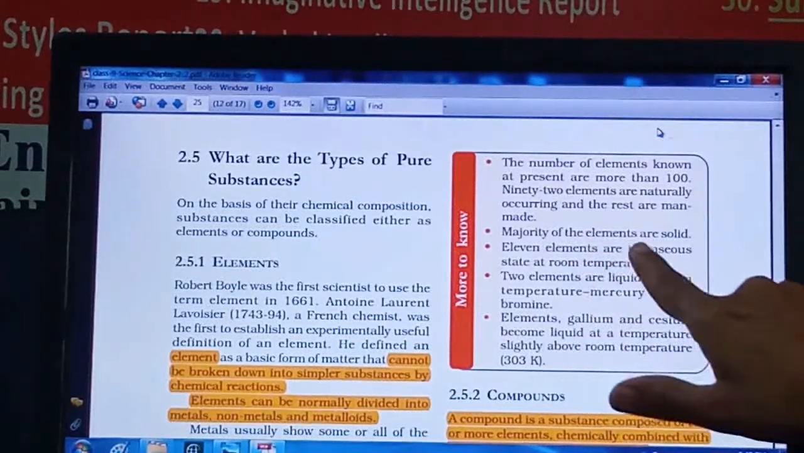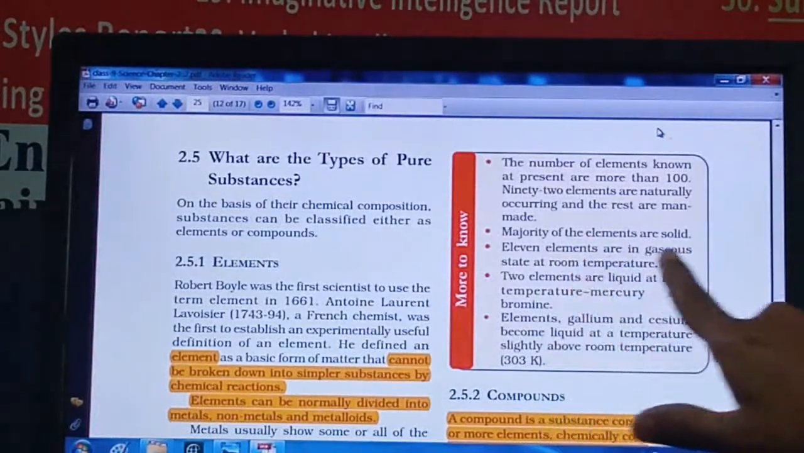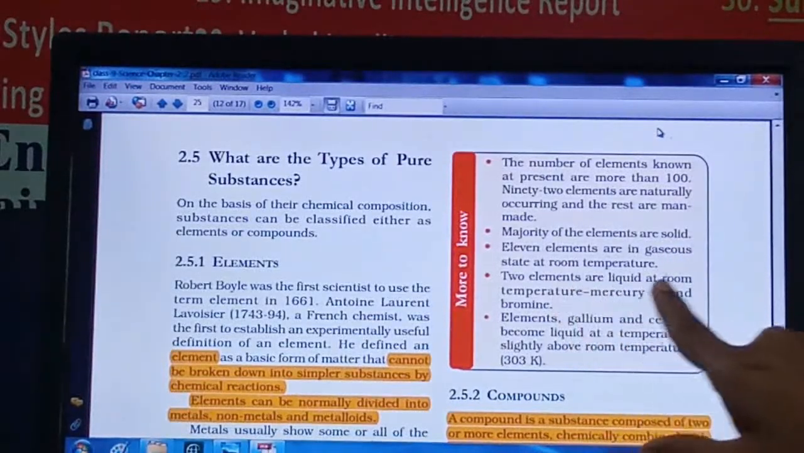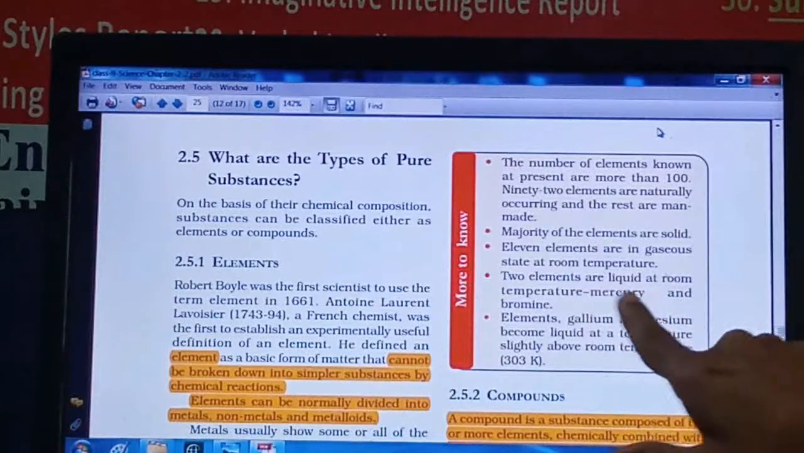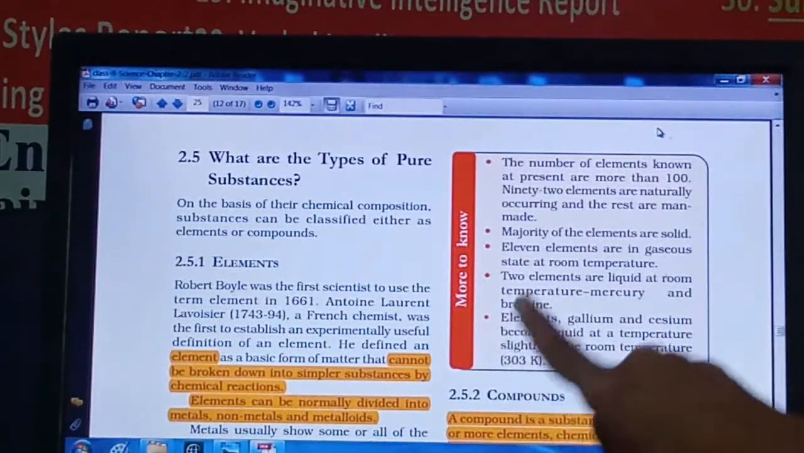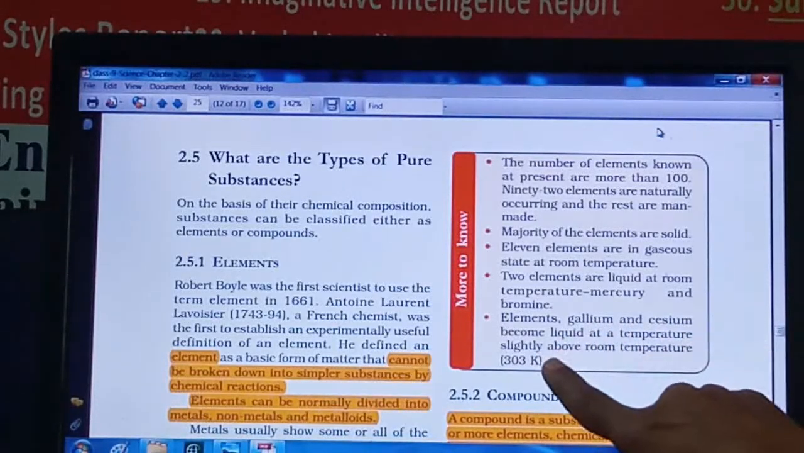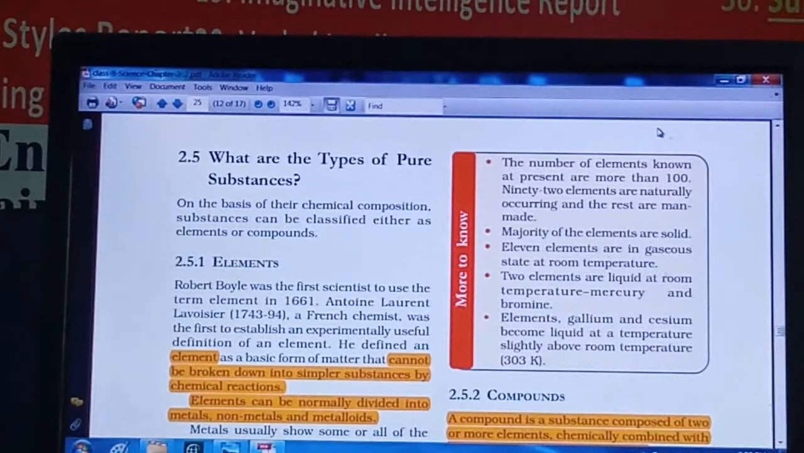In that, the majority of the elements are solid, and some elements are in a gaseous state at room temperature. Two elements are liquid at room temperature, that is mercury as well as bromine, and elements like gallium and cesium become liquid at a temperature slightly above room temperature. So this point you should know.